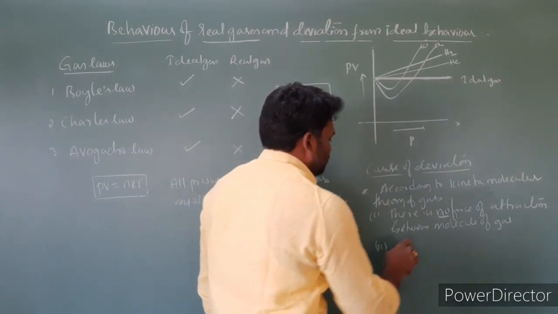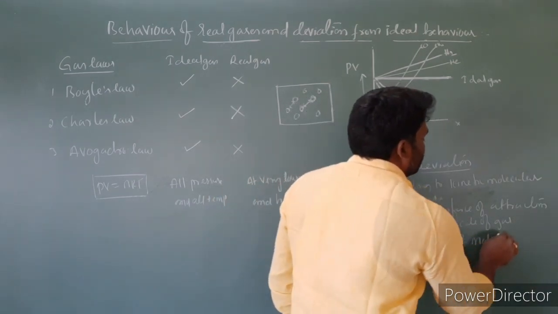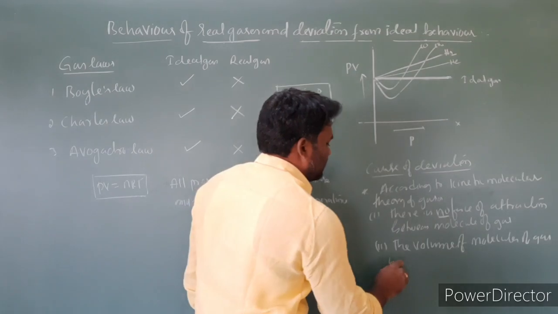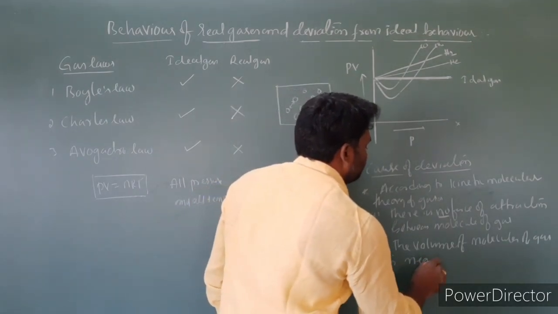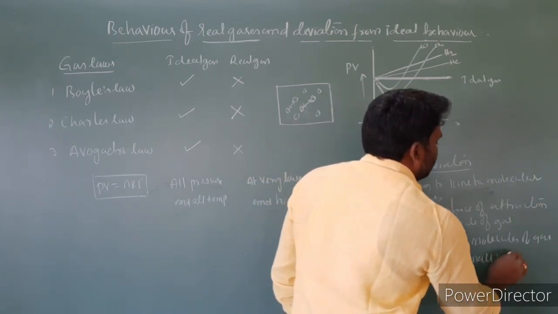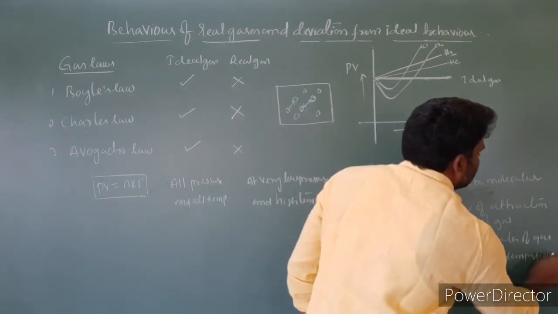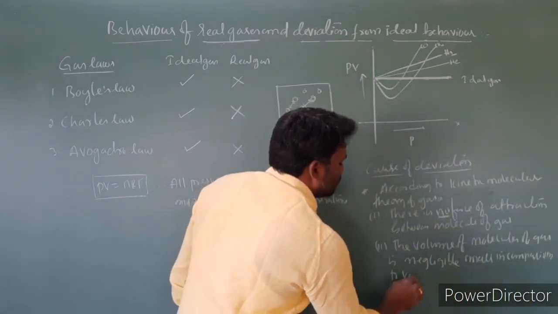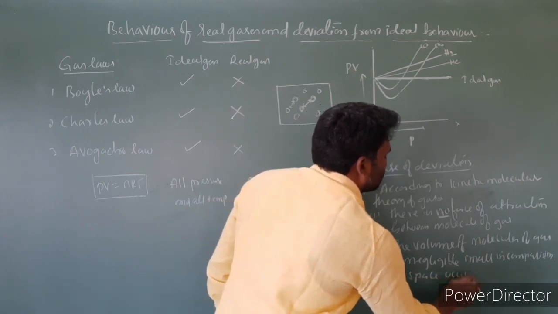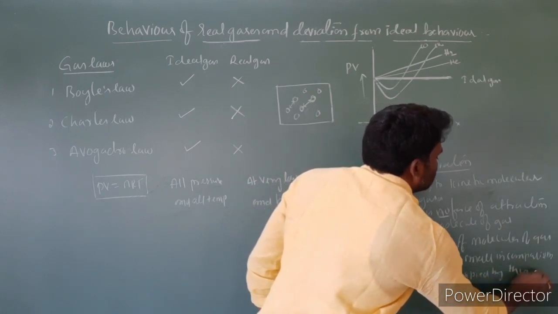The second assumption is the volume of molecules of gas is negligibly small in comparison to the space or volume occupied by the gas.